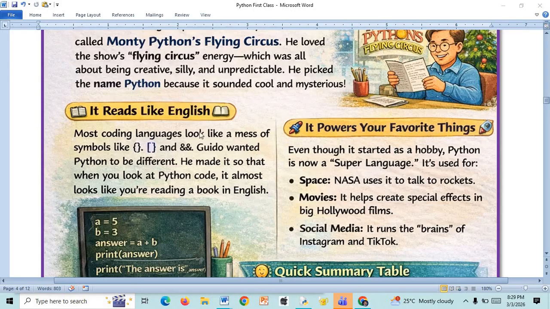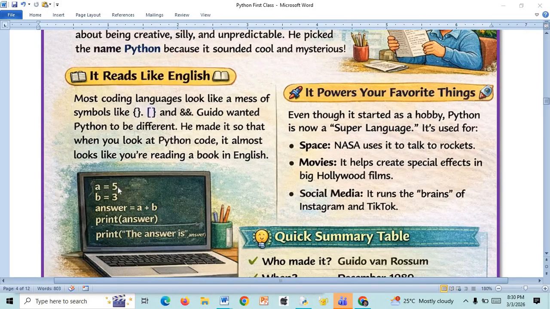Most coding languages look like a mess of symbols. Guido wanted Python to be different. He made it so that when you look at Python code, it almost looks like you are reading a book in English. Here, if you show these lines to kids, they will say the answer 100%. My dear kid, can you come nearby me? Can you read and predict what is going on here?